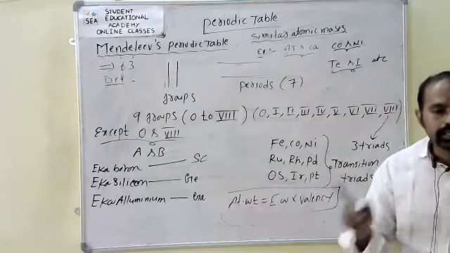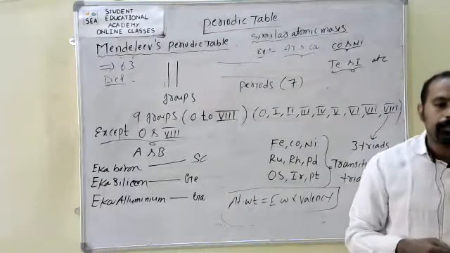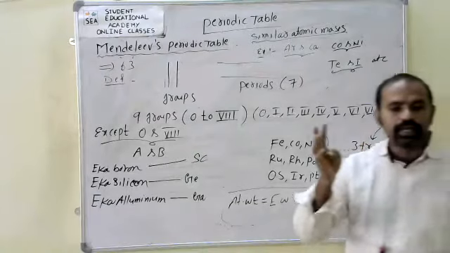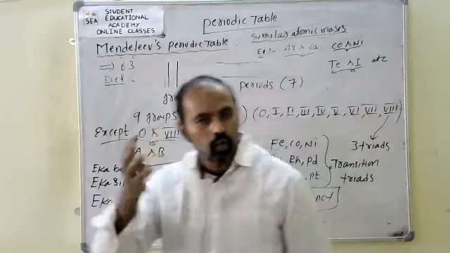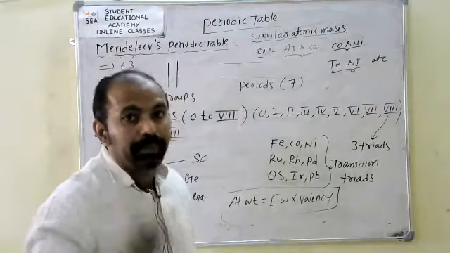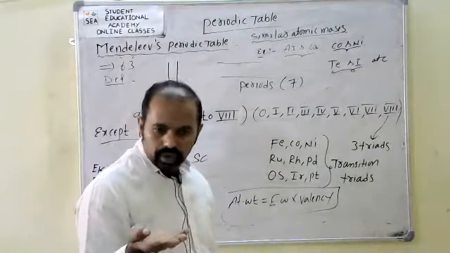So by using this formula, Mendeleev corrected the atomic weights of beryllium, indium, and osmium. It is one of the merits in Mendeleev's periodic table.